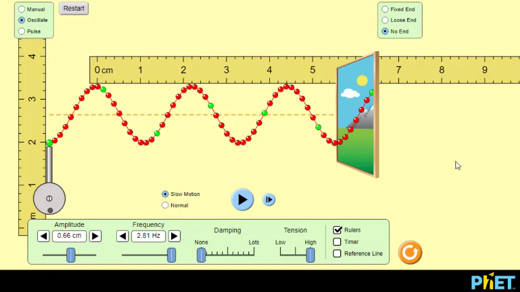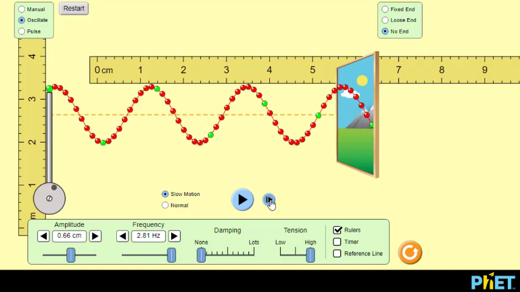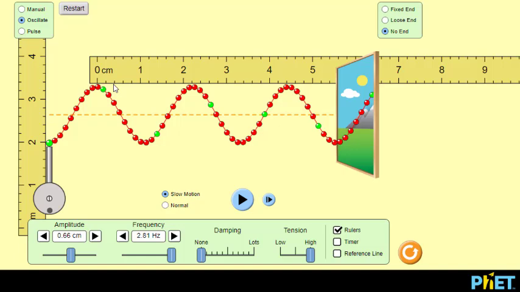In this animation, we are going to prove that the wave moves a distance of one wavelength during one period. Here, there is a vibrator which vibrates up and down, and as a result, a wave propagates horizontally along this rope. The wavelength of this wave is the distance between the first crest and the second crest, and using the ruler, it is approximately equal to 2.2 centimeters.